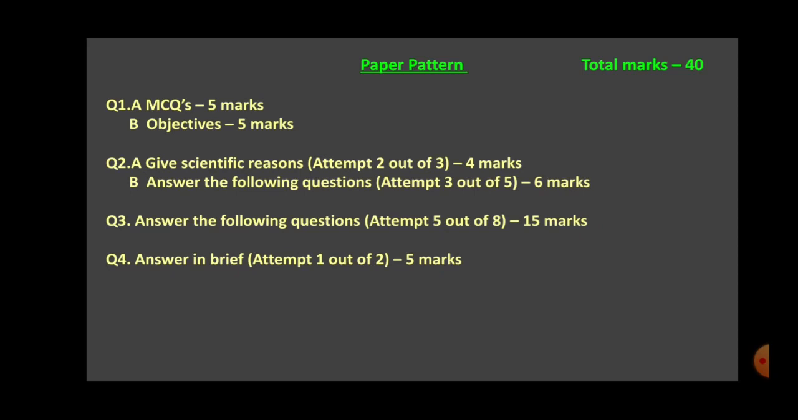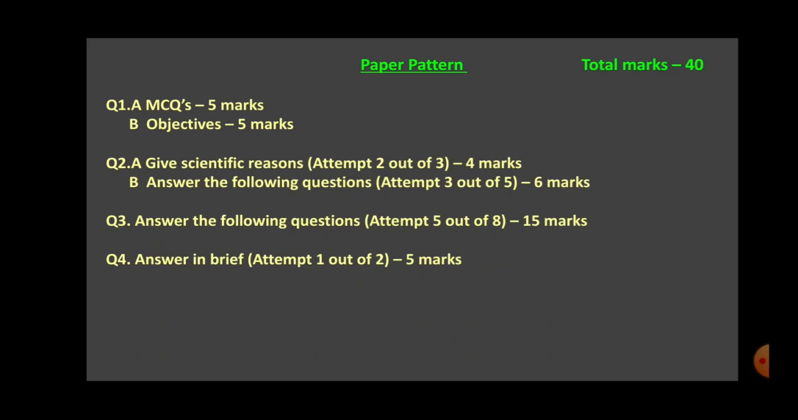Question number 2, A, give scientific reasons. You have to attempt 2 out of 3, and it will be of 4 marks. Here it will be 1 question from the biology section and 1 question from the EVS compulsory, and the third one can be from either. B part is answer the following questions. Here also attempt 3 out of 5, and it will be 6 marks.